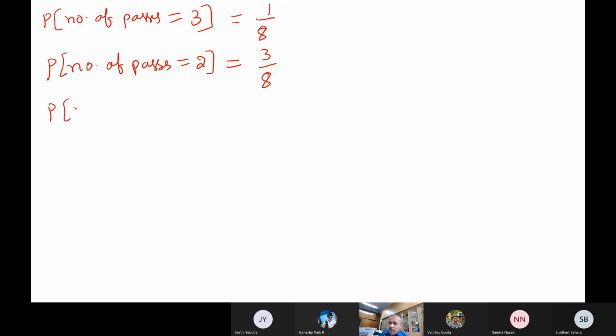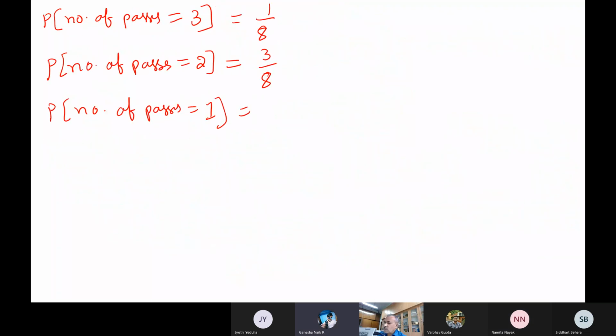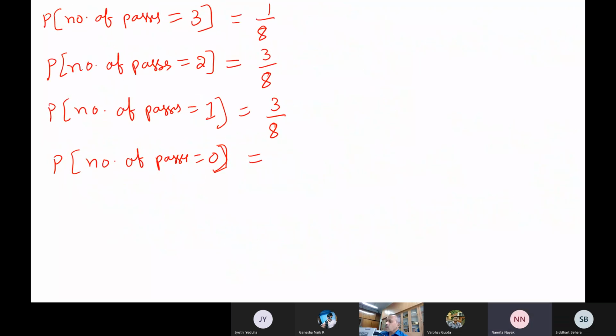Now the probability of number of passes is 1. Only 1 course you will pass, that means 2 fails. Count and tell me. 3 by 8, sir. This is 1, this is also 1, then this is also 1, so this is equal to 3 by 8. Now the probability of number of passes is 0. That means you fail in all the subjects. What is the probability? 1 by 8.